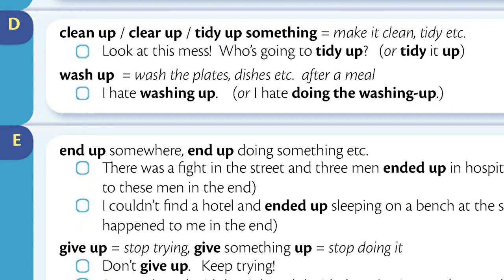Section D. Clean up, clear up, tidy up something means make it clean, tidy, etc. Look at this mess. Who's going to tidy up? Or tidy it up. Wash up means wash the plates, dishes, etc. after a meal. I hate washing up. Or I hate doing the washing up.